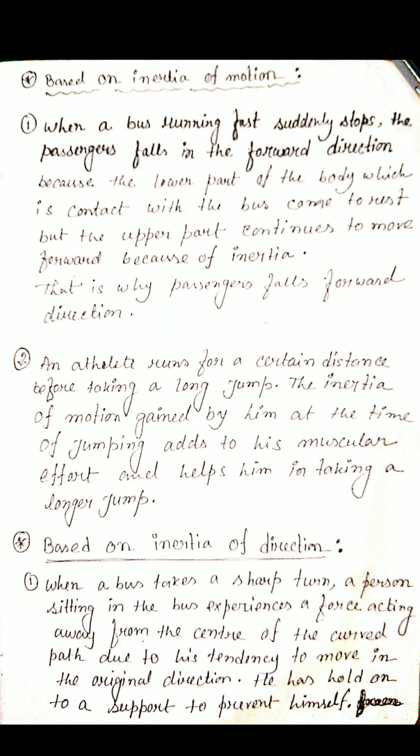So when a bus takes a sharp turn, the person sitting in the bus experiences a force acting away from the center of the curved path due to his tendency to move in the original direction, and he tries to hold the support to protect himself or herself. You also feel that. Whenever the bus takes a turn, if we don't take the support, we also fall from the seat, and that is due to the inertia of direction.